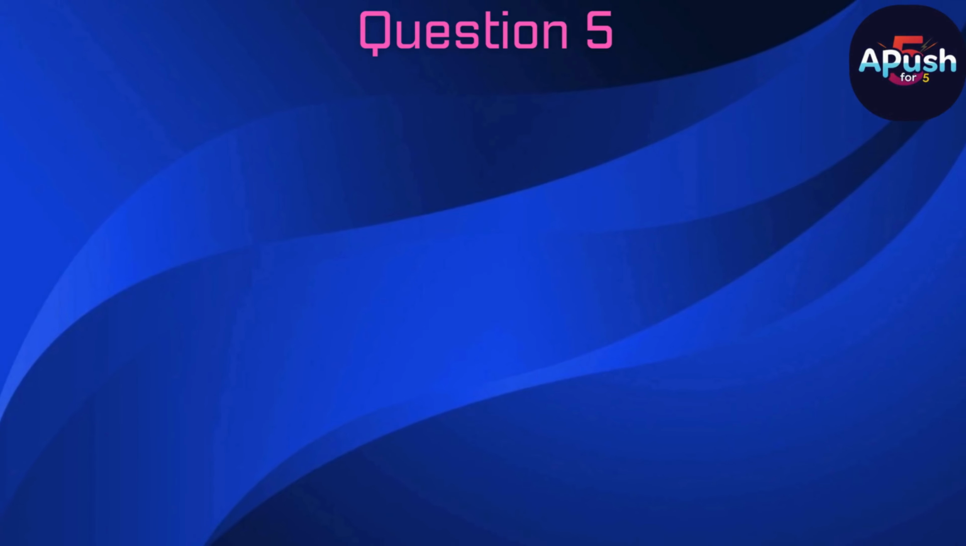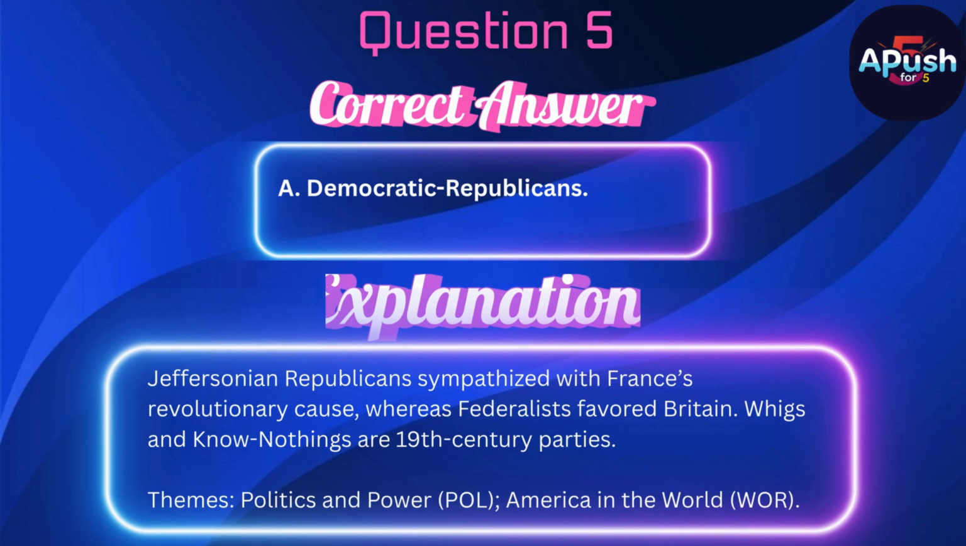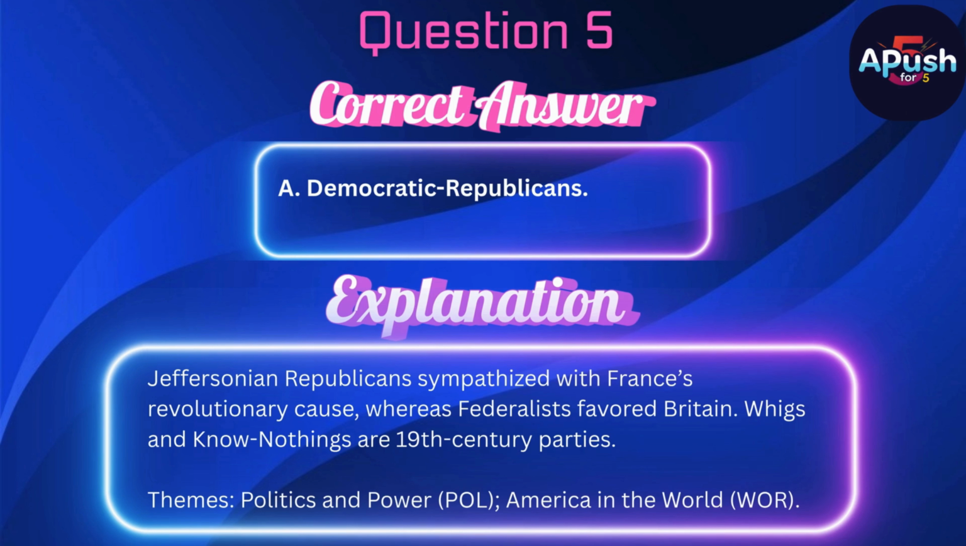The correct answer is A. Democratic Republicans. Jeffersonian Republicans sympathized with France's revolutionary cause, whereas Federalists favored Britain. Whigs and Know-Nothings are 19th century parties.